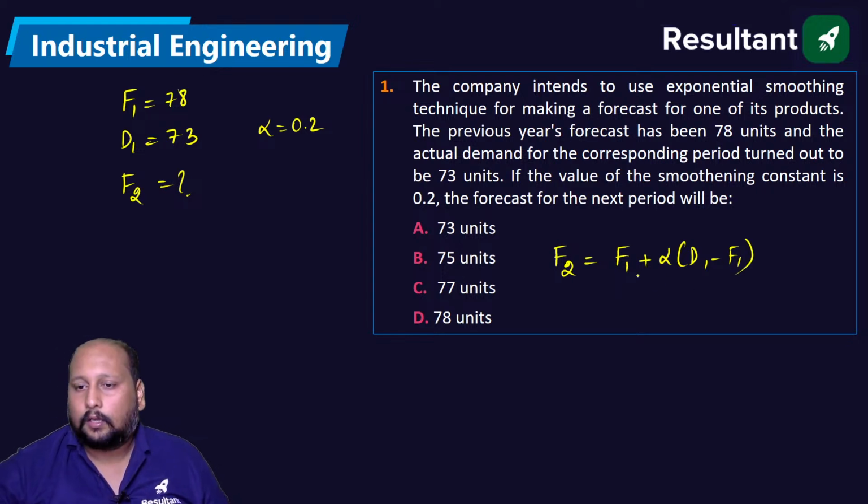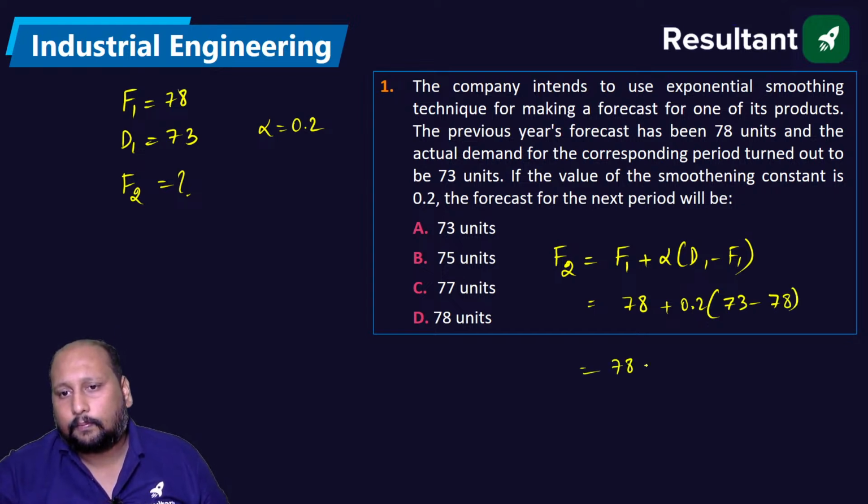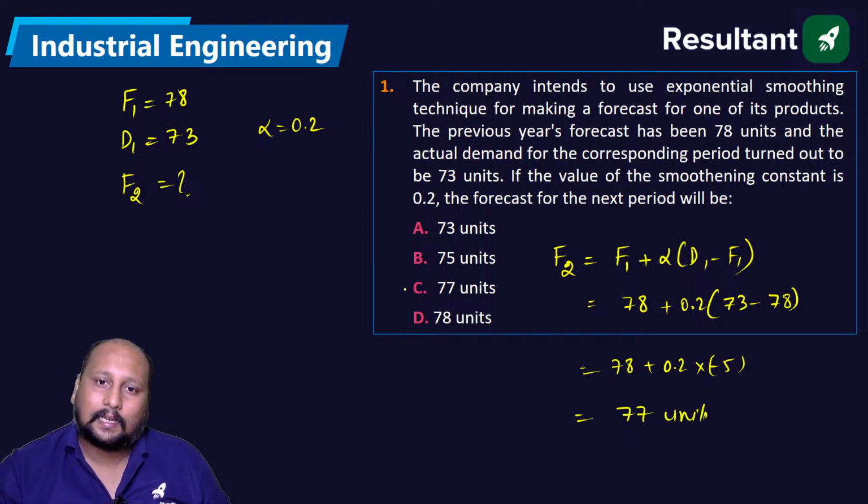So we are having F1 as how much? 78 plus 0.2 into 73 minus 78. So 78 plus 0.2 into minus 5, minus 1, that is 77 units, I think. Option C is the correct answer.